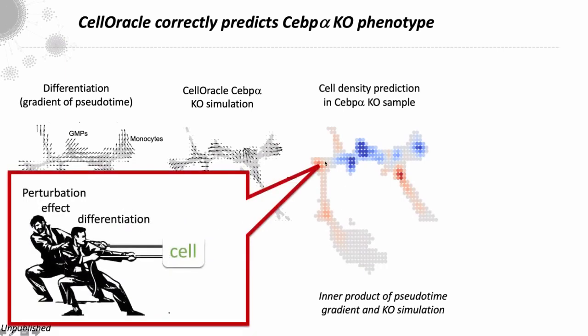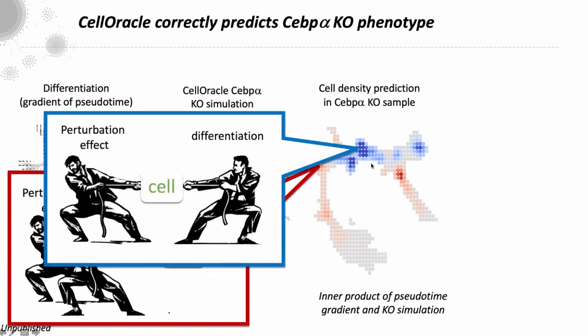So just to walk you through this, the areas in red are where we're predicting the perturbation effect to work with differentiation. So in these areas, we may expect that differentiation would be accelerated upon gene knockout. The areas in blue are where we're predicting the perturbation effect to work against the differentiation effect. So here we may expect differentiation to slow down, it could be blocked, or the cells could actually regress to an earlier state. Now, we don't claim to predict the exact forces in action here.